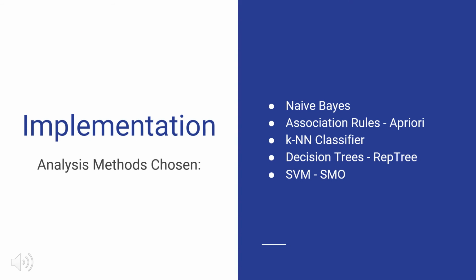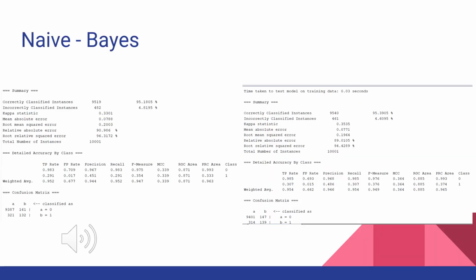To find a solution, we used 5 data mining techniques we thought would give us an idea of predicting fraudulent job ads. The techniques we used include RepTree, K-nearest neighbor, naive Bayes, support vector machines, and association rules. We use naive Bayes classification to assess its performance using the 10 cross-fold validation and training set. There is a higher percentage of correctly classified instances for the training set with 95.3905%.